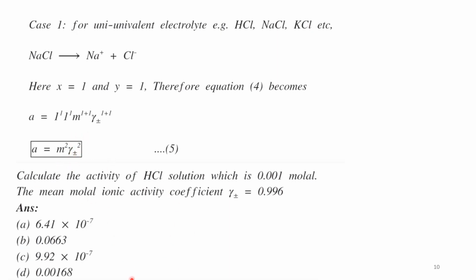Now, on the basis of this equation, you can solve the following numerical problem. You have to solve it yourself and tell me the answer.